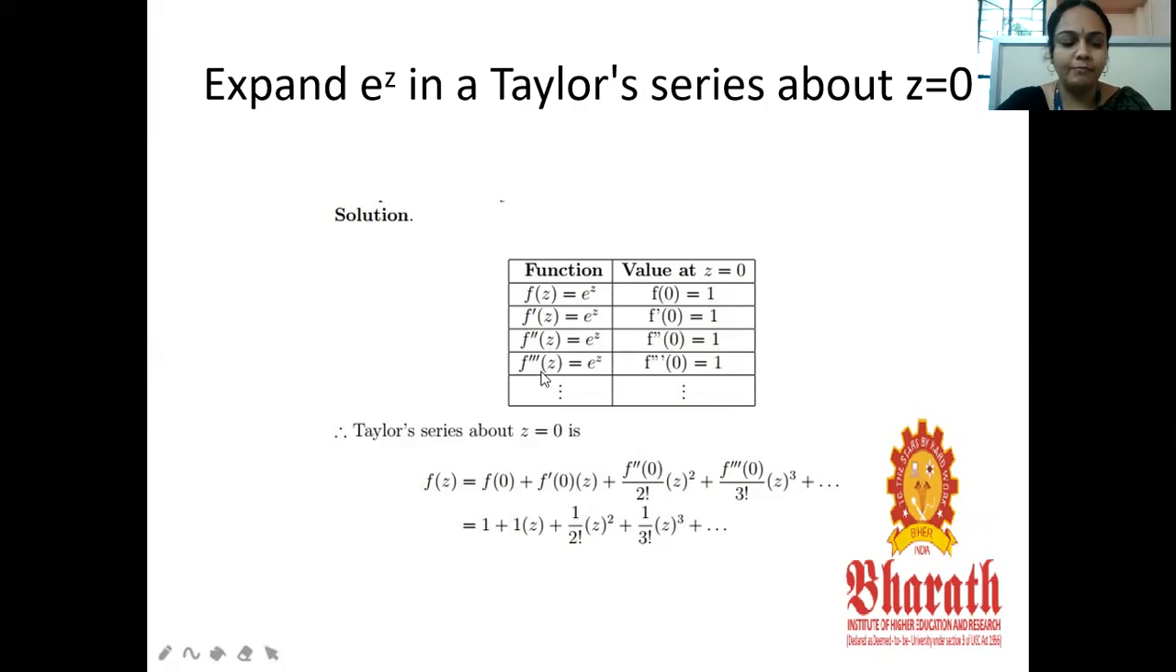The third derivative, f triple dash of z, equals e power z, and f triple dash of 0 equals 1, and so on. Now we have to substitute in the Taylor series. We have f of 0 is 1, f dash of 0 is also 1, into z, plus 1 by 2 factorial, f double dash of 0 is 1, so 1 into z square is z square, plus 1 by 3 factorial, f triple dash of 0 is 1, so 1 into z cube. So this is the Taylor series expansion of e power z about z equal to 0.